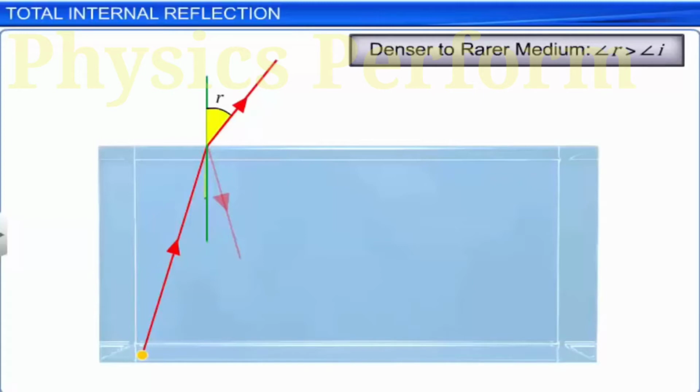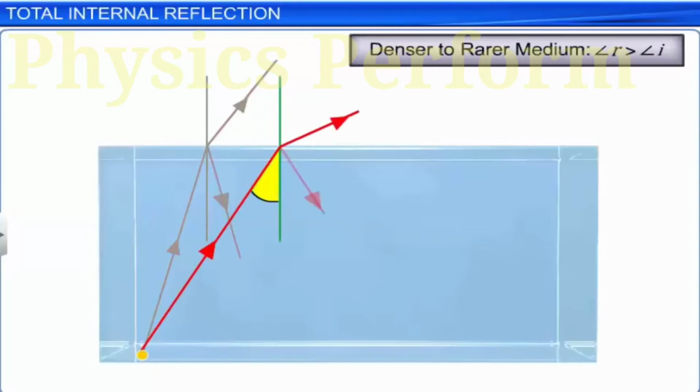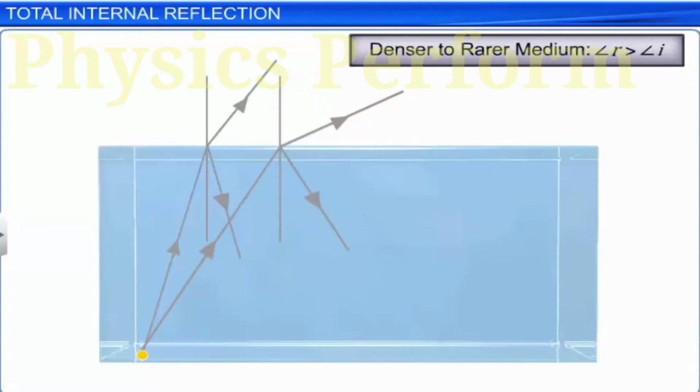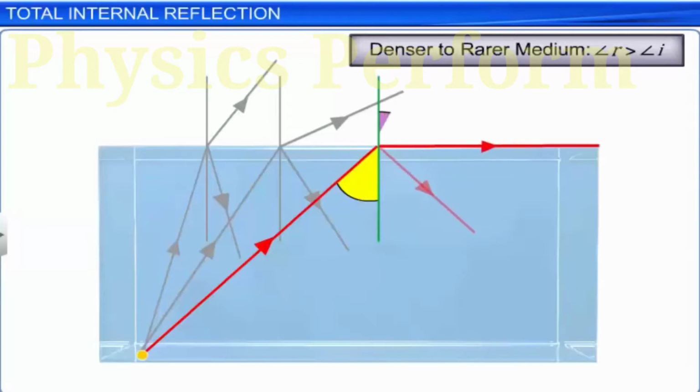If another light ray with higher angle of incidence is considered, its angle of refraction will also be correspondingly higher. If the angle of incidence of the light ray is gradually increased, then for a specific angle of incidence, when the angle of refraction in the rarer medium becomes 90 degrees, the refracted light grazes along the interface.